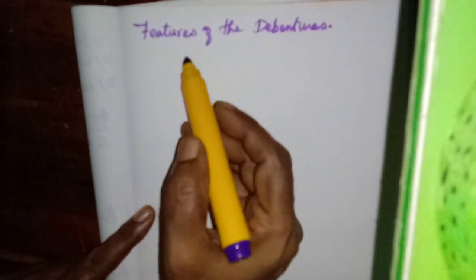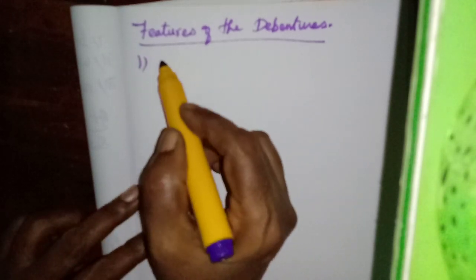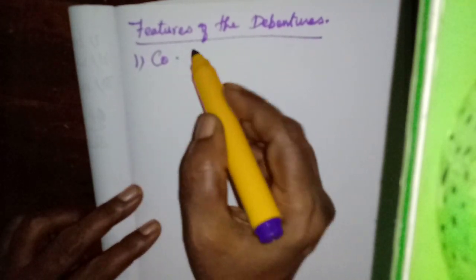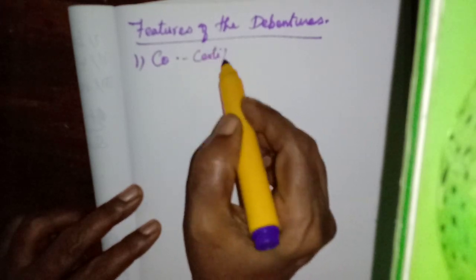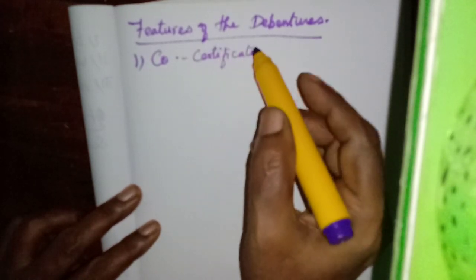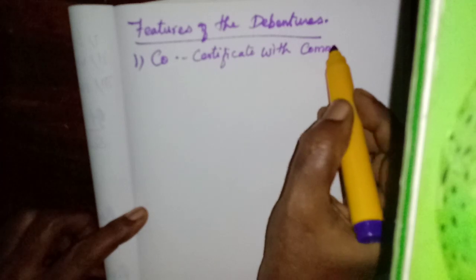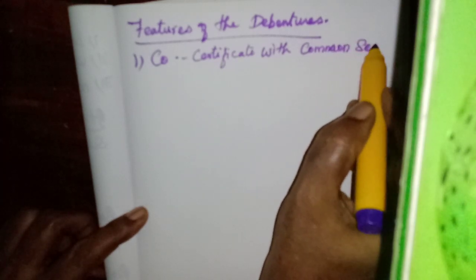Now some of the features we will learn. Features of the debentures. Main features are the characteristics of the debentures. Okay, debentures, we know, are issued by the company. It is like a certificate. It will be issued by the company. It is like a certificate, with the common seal, the seal of the company.